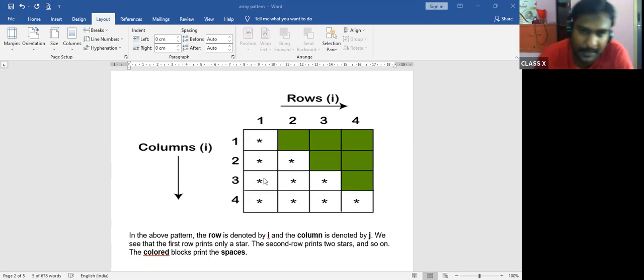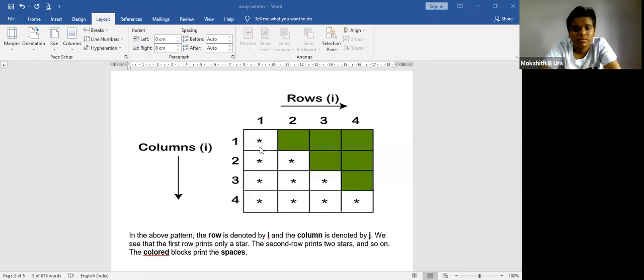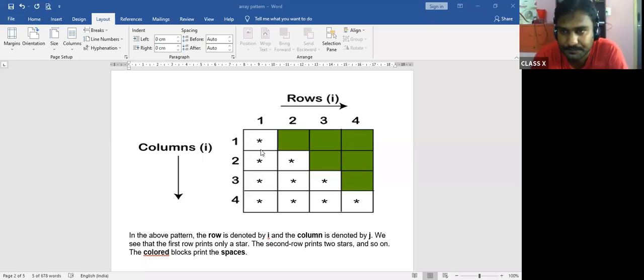Is it a left triangle? Yes, sir. Okay. So to print this kind of pattern, you have to use 2 loops. One is the I loop and the other one is the J loop. I is for row and J is for column. Is this much clear for you all? Yes, sir. This is very, very important. If you understand this, for the rest you only have to write the looping statement. So I'll repeat one more time. First row will print 1 star, second row will print 2 stars, third row will print 3 stars, and fourth row will print 4 stars.